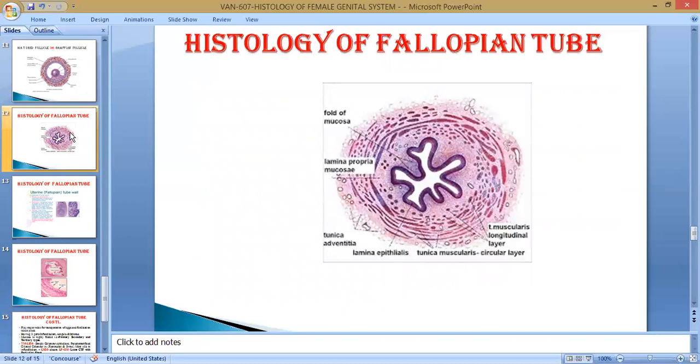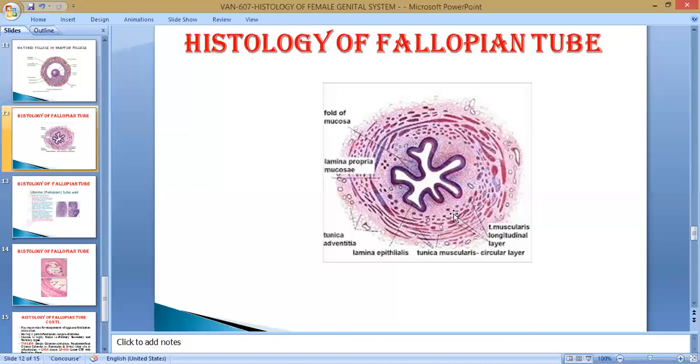It contains mainly four layers. The innermost is known as tunica mucosa. Tunica mucosa contains three layers: lamina epithelialis mucosae, lamina propria, and lamina muscularis mucosae. Lamina epithelialis is innermost, this is the lamina propria, and this layer is lamina muscularis mucosae. In some parts it is absent.